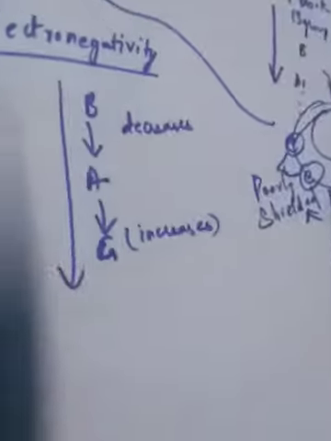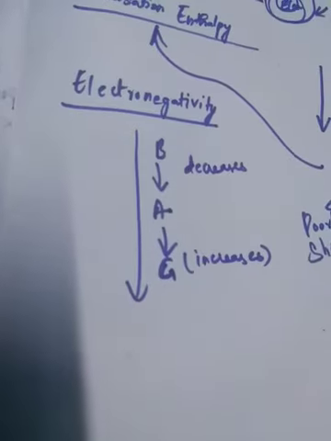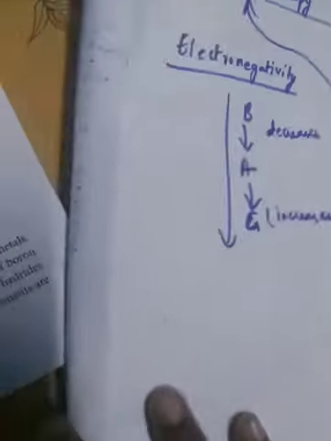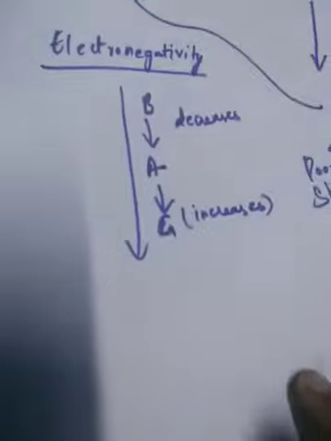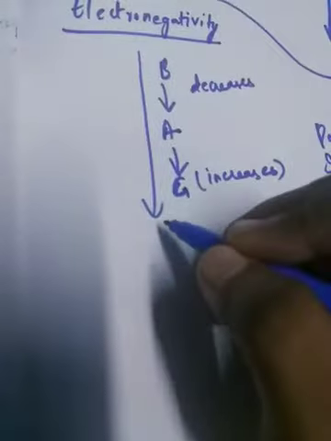So these are basically the characteristics of p block elements, and we already discussed the properties of p block elements.